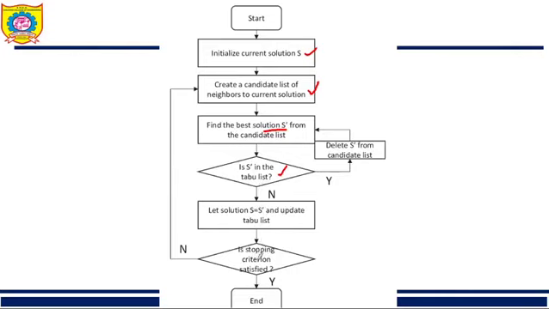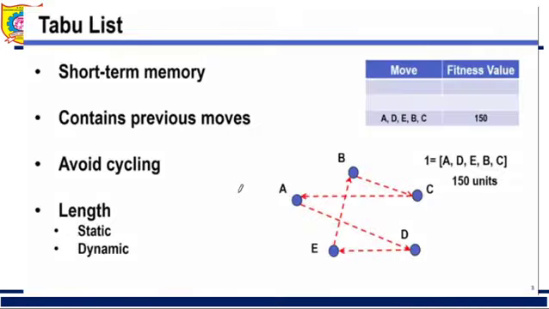Go ahead. Is the stopping criteria satisfied? Means, is that S dash your goal state? If yes, then stop. If no, then go back and create the candidate list of neighbors of the current state. So S dash is now your new state. Find the neighbors of S dash, then choose the best neighbor. Check whether the best neighbor is in the taboo list. If yes, then delete that. If not, then it becomes your new state, and likewise the search goes on. Now let us understand this with the example.